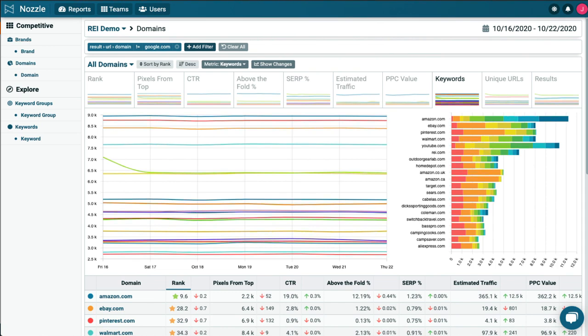And the second question might be: what language does Nozzle support in their product? So Nozzle supports only English. So don't worry, you can work with this tool in the English language. What kind of support options does Nozzle offer? It might be the third question. So Nozzle offers support online. And if we talk about the fourth FAQ, what type of training does Nozzle provide? Nozzle provides training in the form of documentation and videos.